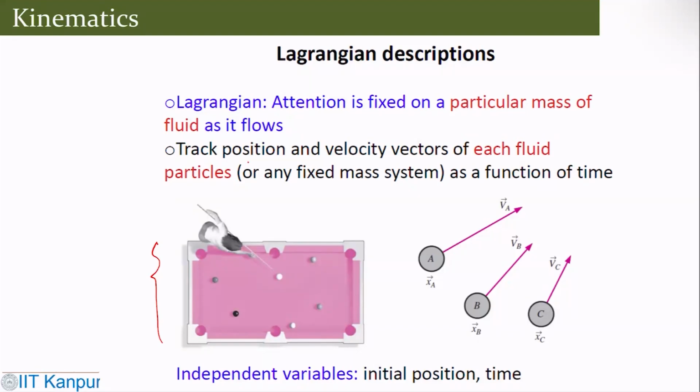So that means you track the position vector and velocity vector of each fluid particle, or obviously any fixed mass system, as a function of time. So you try to locate their positions and velocities. Essentially, the individual fluid particles are always tracked in this Lagrangian description.